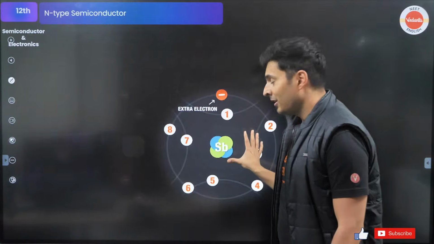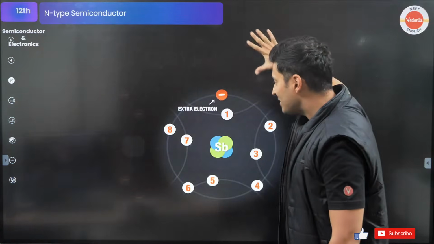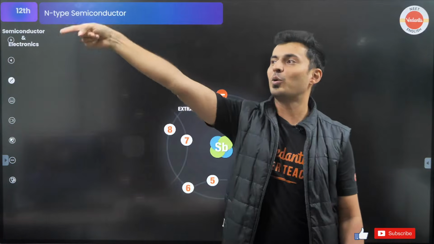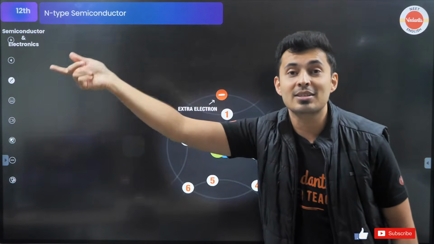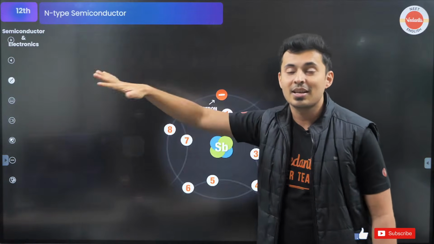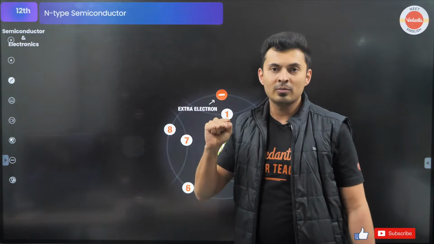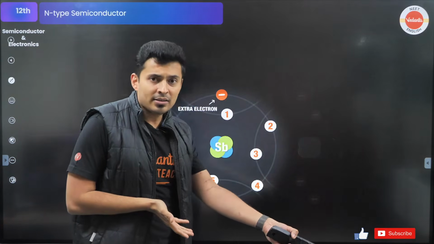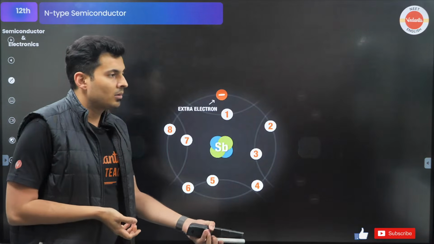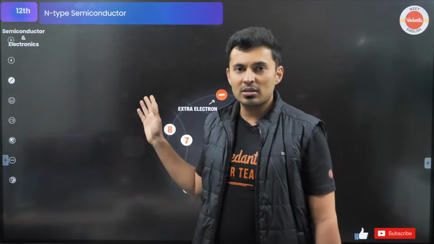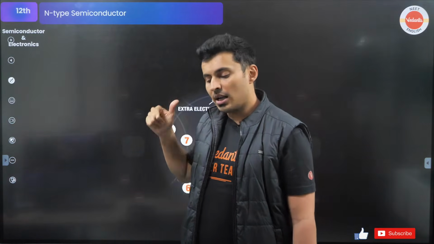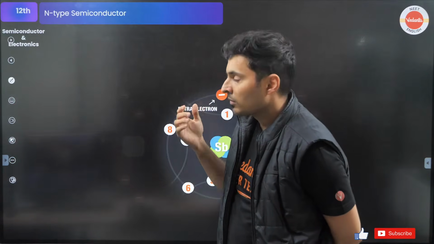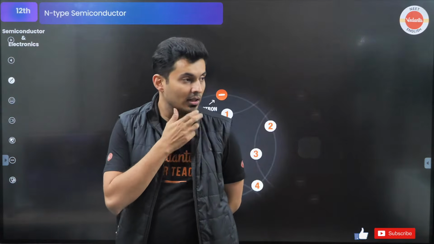And not just 1 or 2, but there will be many such pentavalent impurities that will have that extra electron. These electrons will go zoom, find those extra holes, or just find the holes in their neighborhood, and they will go and fill it. The moment they go fill it, that kid will be like, what the hell? You took my place. I just left it, man. Like, sorry boss, I am the new member in this society. I just filled this hole. You do whatever you want. I don't care.